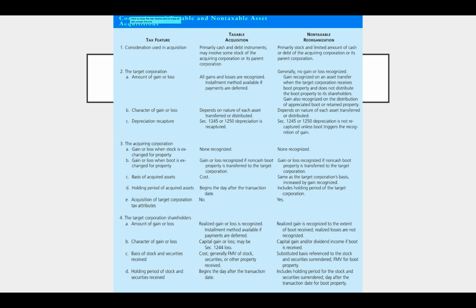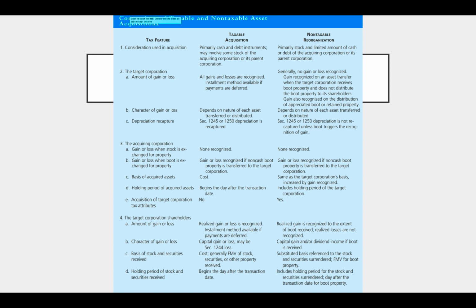The target corporation gain or loss in a taxable acquisition, all gains and losses are recognized. All right, but in a non-taxable reorganization, generally no gain or loss is recognized. Gain would be recognized on an asset transfer when the target corporation receives boot property and does not distribute it to its shareholders. And then gain is also recognized on the distribution of appreciated boot or retained property.